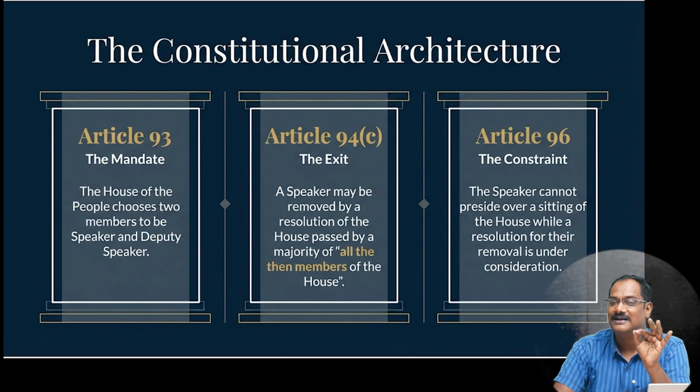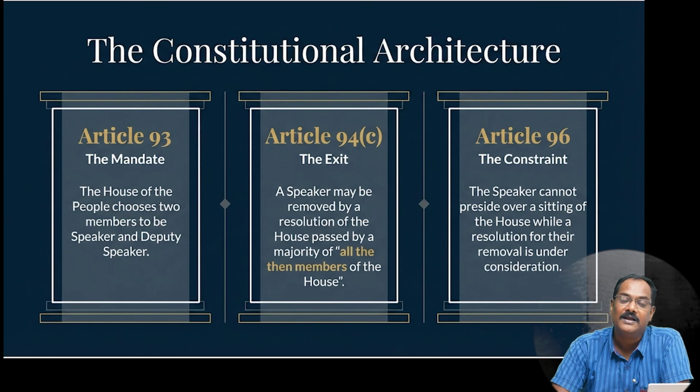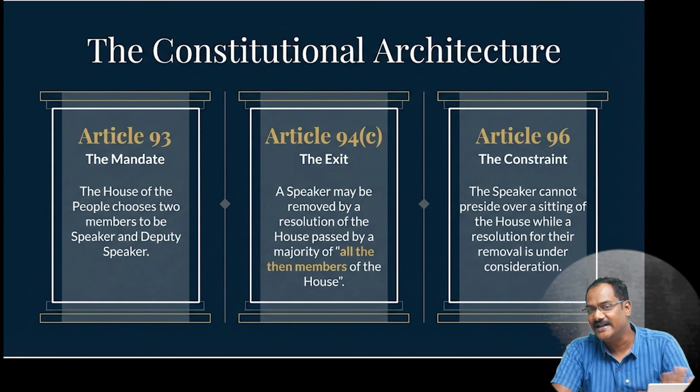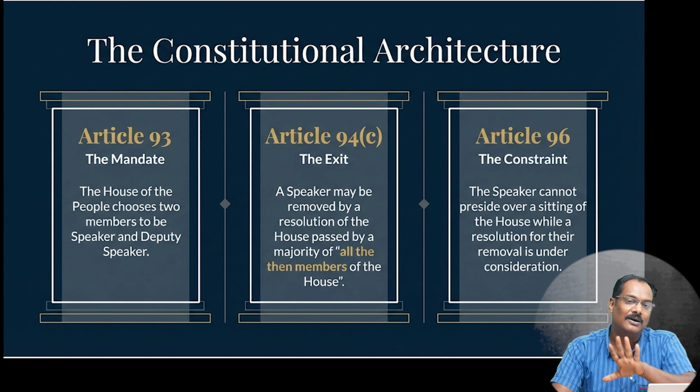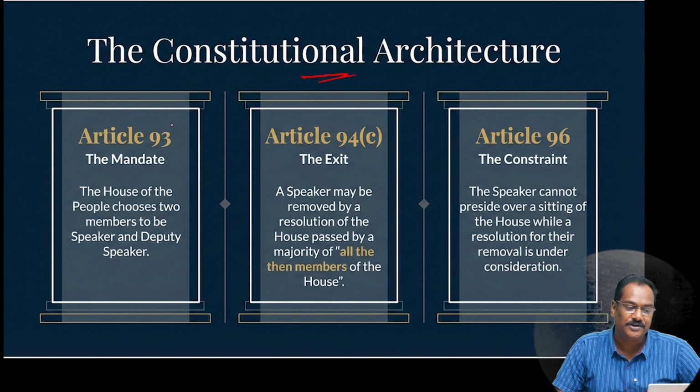There are no conditions given in Parliament or in the Constitution as to what the grounds are. For example, if you want to remove the President of India, it is written properly: violation of the Constitution. But like that, nothing is given here. So there is no kind of condition for his removal. But what majority is required, that is given here. Anyway, these are some of the articles you should know.